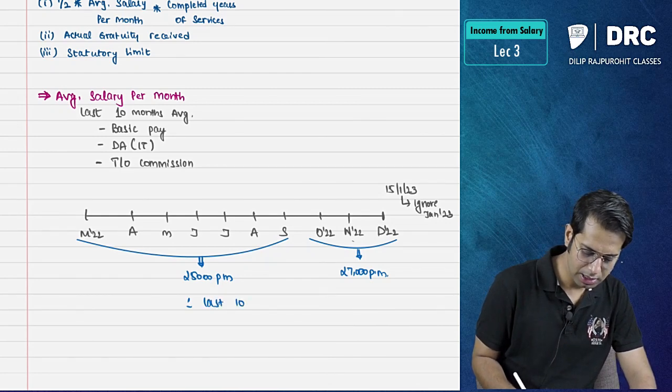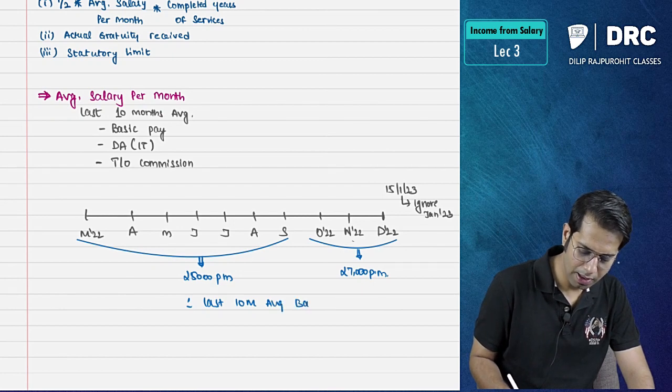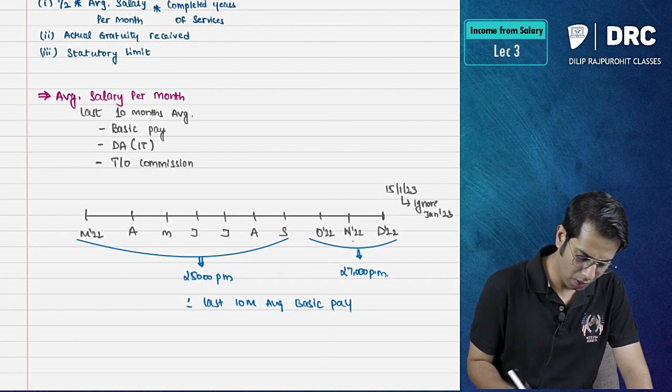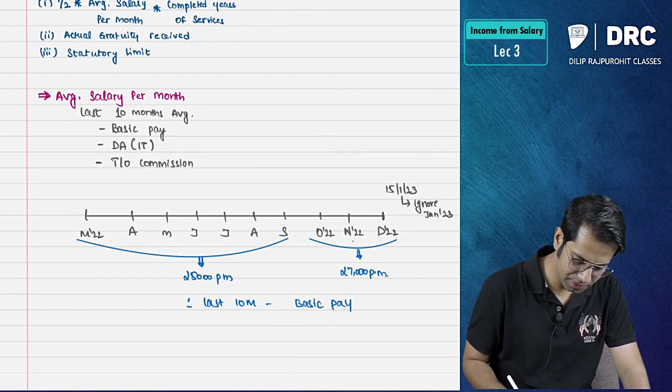Therefore, last 10 months average basic pay. First I'll write last 10 months basic pay.